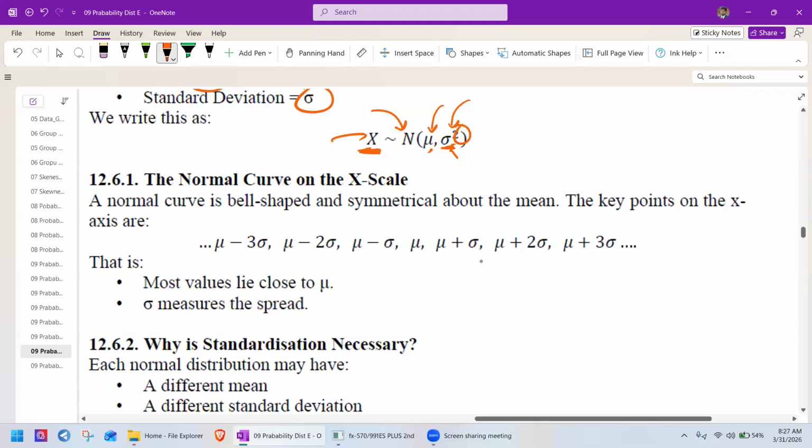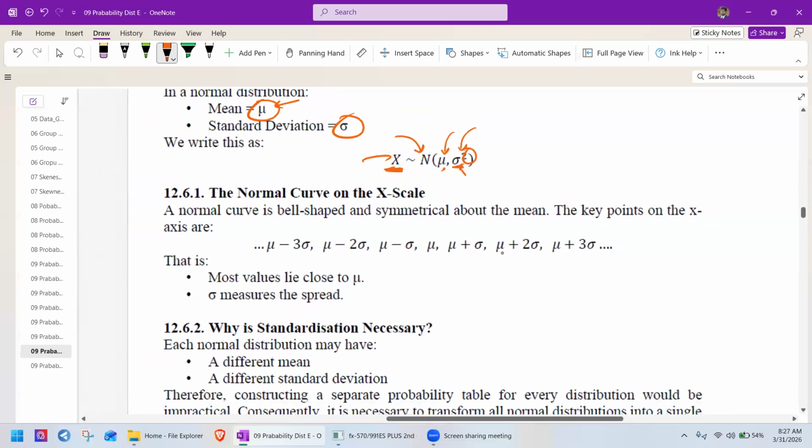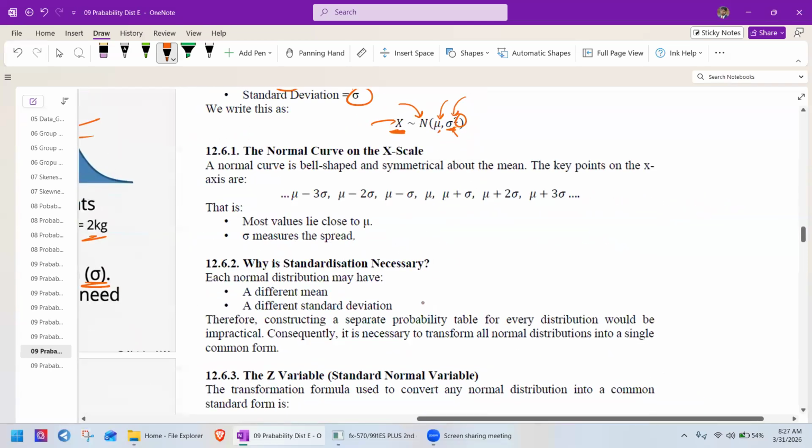The normal curve on the x scale: you see the normal curve is bell shaped and symmetrical about the mean. The key points on the x axis are, in the middle, you can see the mean, the average, and on the right side you can see mean plus 1 standard deviation, and here mean minus 1 standard deviation, mean plus 2 standard deviations, and mean minus 2 standard deviations, mean plus 3 standard deviations, and here on the left side mean minus 3 standard deviations.